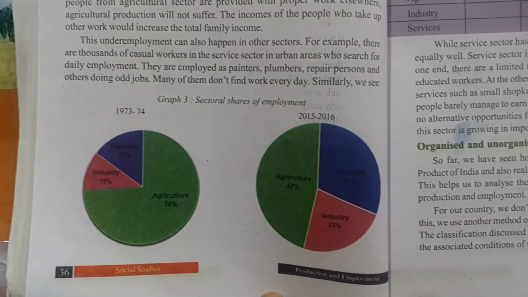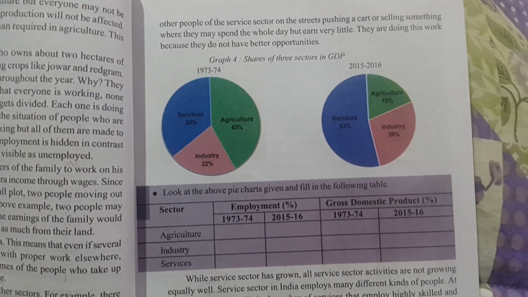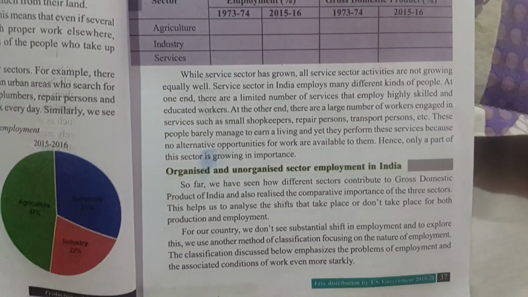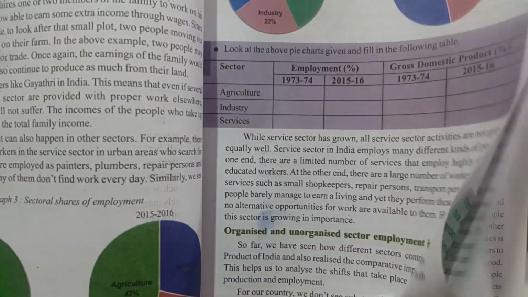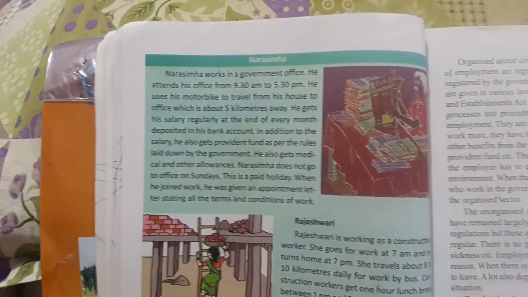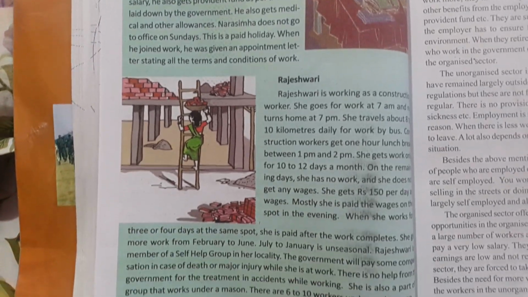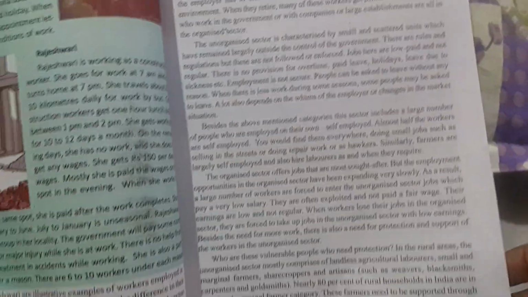Financial year. A period of 12 months from April to next year's March is known as financial year. Occupation. Different activities in which people are engaged to earn their livelihood. Primary sector means agriculture and related activities such as farming, fishing, forestry, mining. Secondary sector, manufacturing processes and other industries.